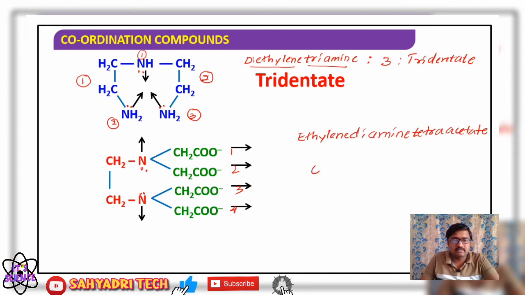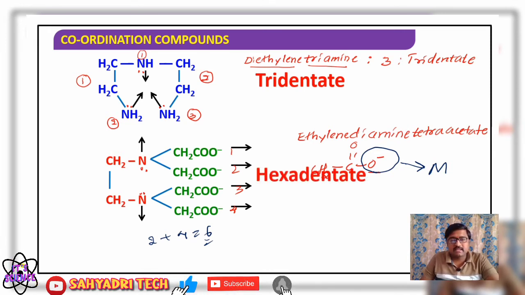So it is like this, CH2 C double bond O minus. This O minus group, the oxide ion of a carboxyl group, is involved in bond formation with the central metal atom or ion. How many are there? There are 4. So 2 plus 4, 6. So it is a hexadentate. There are 6 ligating groups present, so denticity is 6 and it is considered hexadentate. So in short, we call it EDTA, ethylene diamine tetraacetate ion.